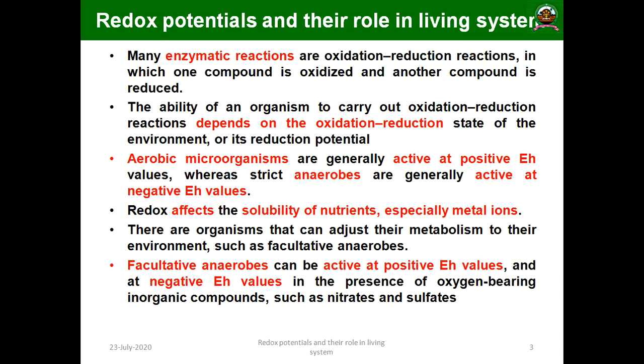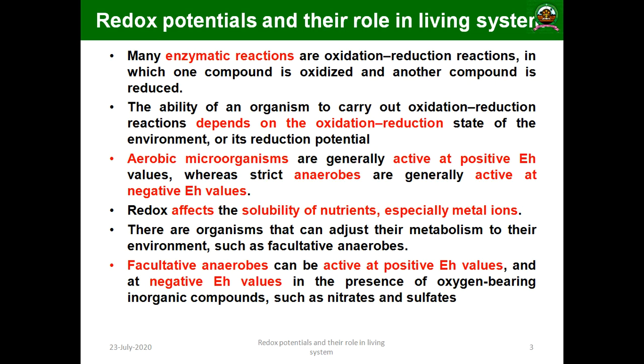In microbiology, aerobic microorganisms are generally active at positive oxidation reduction potential. EH stands for oxidation reduction potential. Aerobic microorganisms are generally active at positive EH values, whereas anaerobic organisms, especially obligate or strict anaerobes, are generally active at negative EH values.